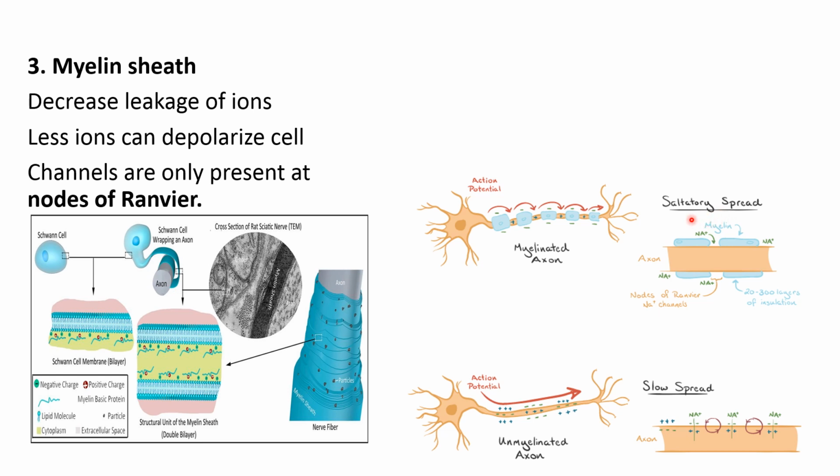So this action potential then runs from one node to another node, that is jumping, or saltatory. It is not continuous as in the case of the non-myelinated cell. So this is how myelin sheet increases the speed of action potential.